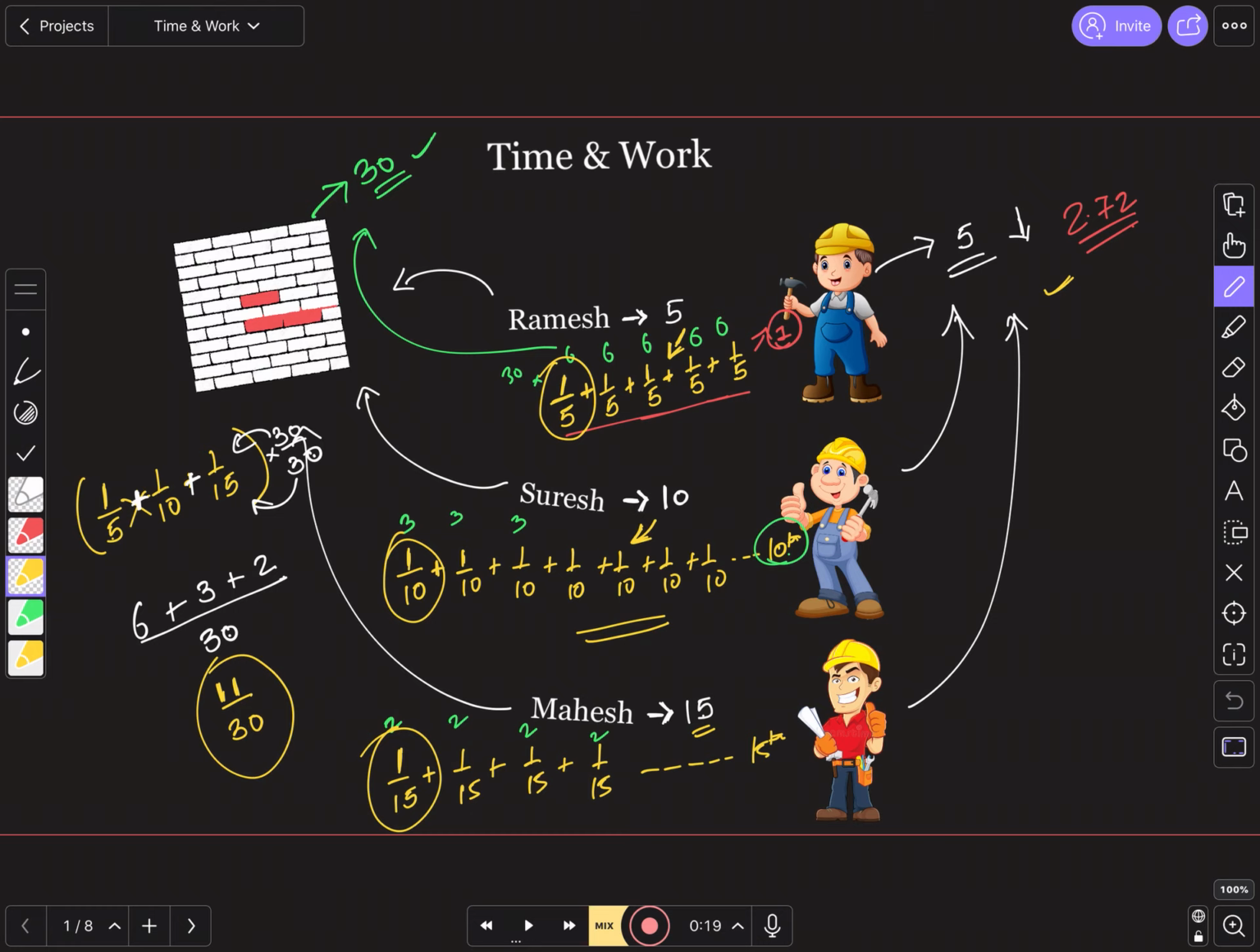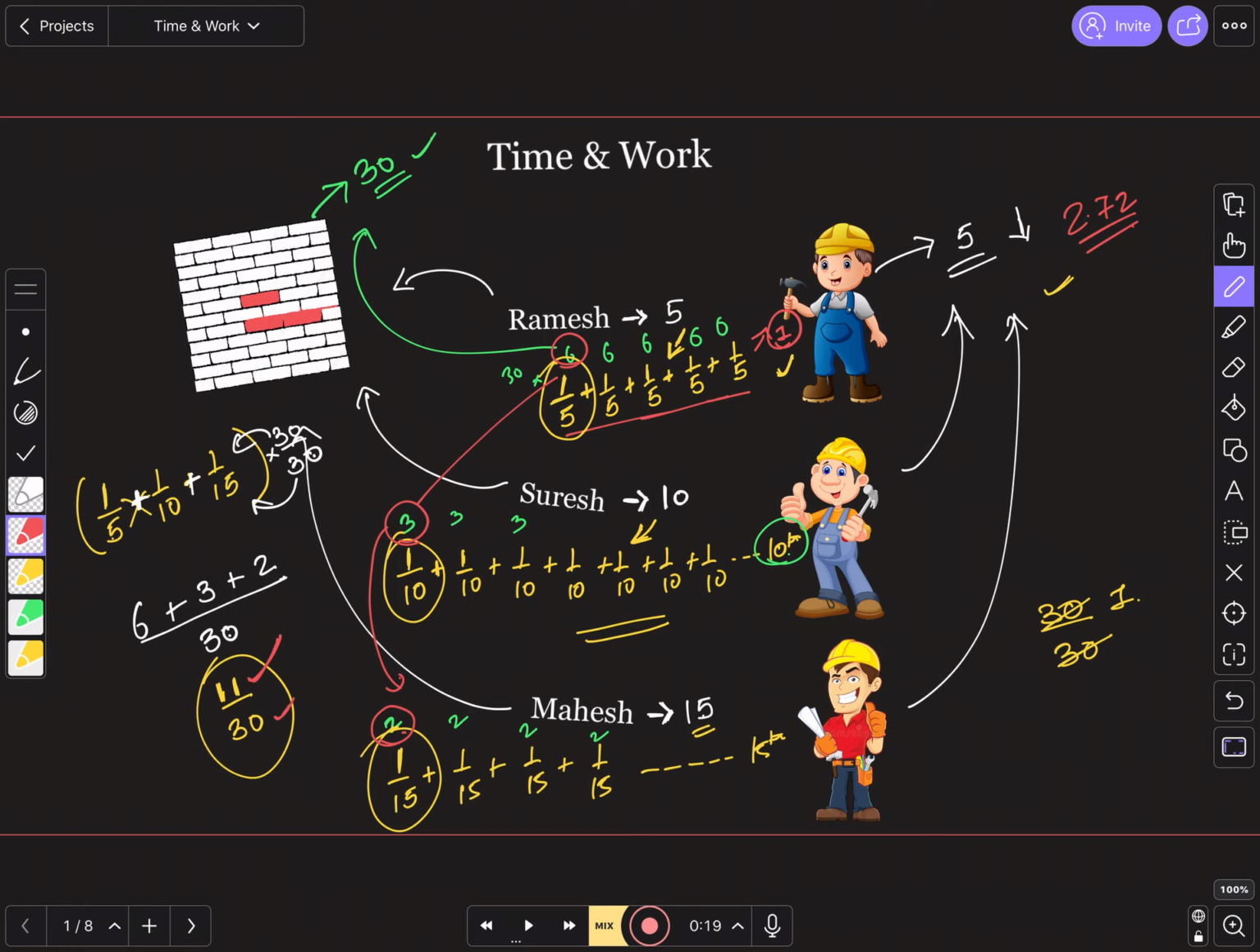Okay, and what is complete work? Can you imagine? Whenever you get a 1, then you have a complete work. Complete work would have been 30/30. That is nothing but 1. See, it's the same thing that we do with the bricks. You will say he puts in 6 bricks in 1 day, he puts in 3 bricks in 1 day, he puts in 2 bricks in 1 day. 6 plus 3 plus 2 will be 11, correct. So 11 out of the 30 bricks are being put in, which means 11 by 30 of the work is being done in one day.